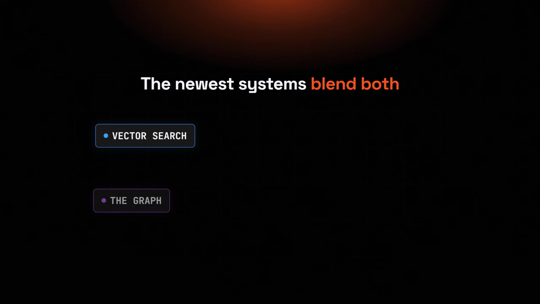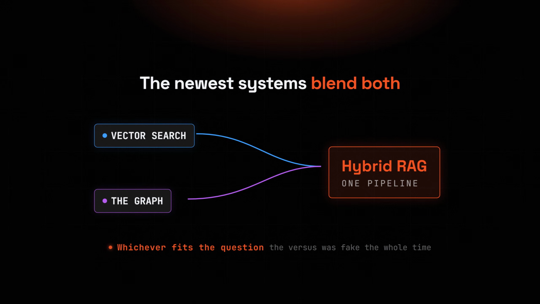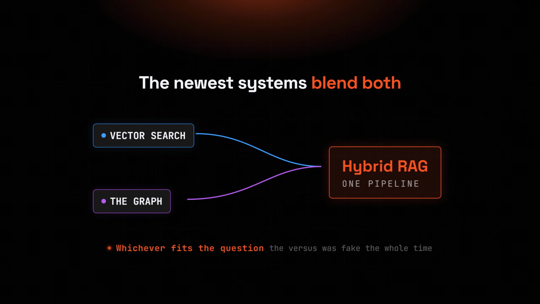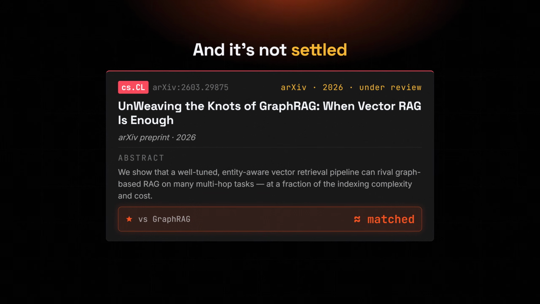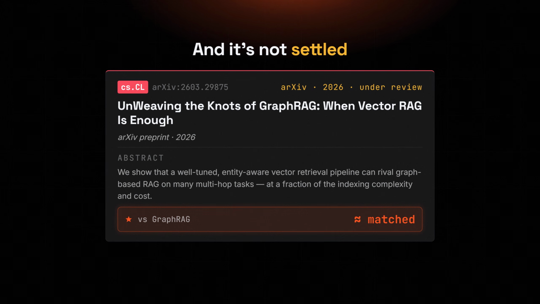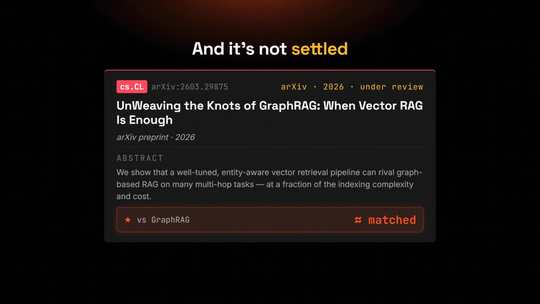And the newest systems don't even pick a side. They blend vector search and the graph, using whichever one fits the question. That whole versus framing was kind of fake the entire time. It's not settled either. A 2026 paper argued a well-tuned vector setup can rival GraphRAG on many tasks at a fraction of the complexity. This debate is very much still alive, so here's the honest headline.